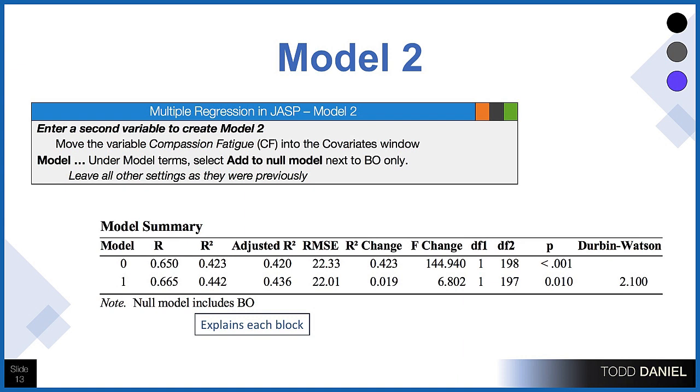So what we're going to look at now is if we add a third variable, will that improve the model? Will it change the model? And that third variable is going to be the compassion satisfaction variable. So we have burnout and compassion fatigue already in the model. We're going to add one more variable.